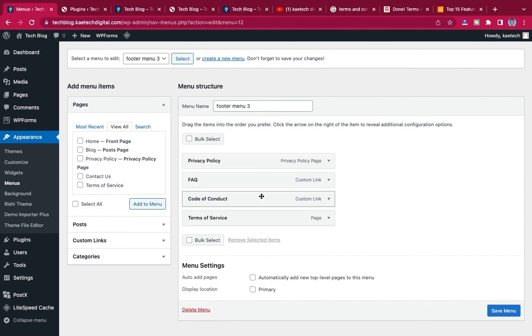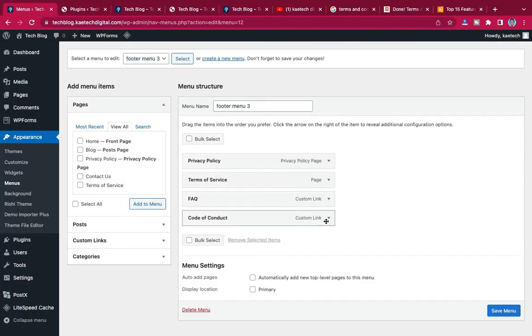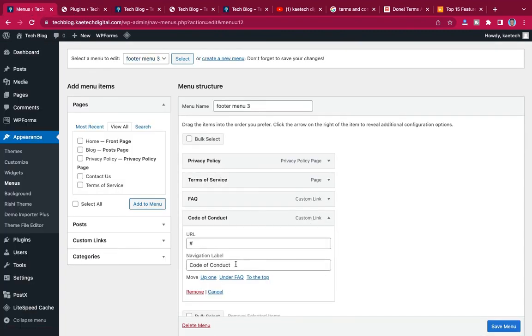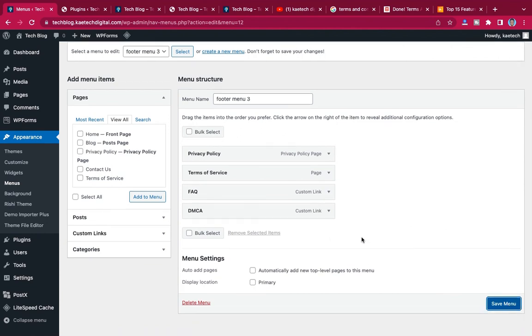Now privacy policy, terms and conditions, then DMCA. Okay, very good. So instead of code of content, I'm going to write DMCA, and then you can set your link over there. But I don't have a link, so I'm going to use the pound sign, and then I'll just click on save changes to save the changes.